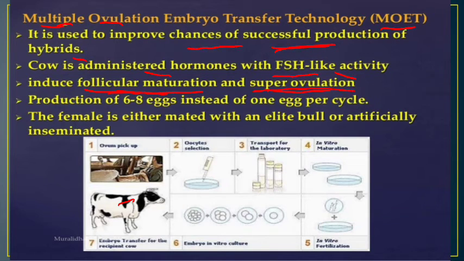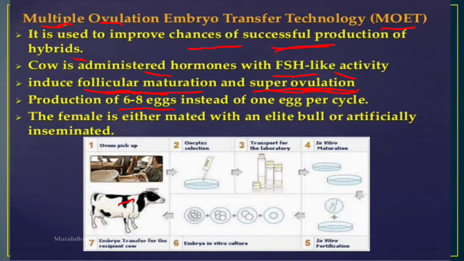After that, super ovulation, that means the release of an ova from the follicle, the graafian follicle, is known as ovulation. Ovulation भनेको ova released हुनु. Okay, so in this technology we have been talking, the name itself suggests multiple ovulation embryo transfer. That means अब follicular stimulating hormone administered गरिसक्यो बडीमा, काउको बडीमा. अब काउको बडीले के गर्दैछ, has started inducing follicular maturation हुँदैछ, and then super ovulation हुँदैछ. Ovulation has started. Okay, the production of 6 to 8 eggs.